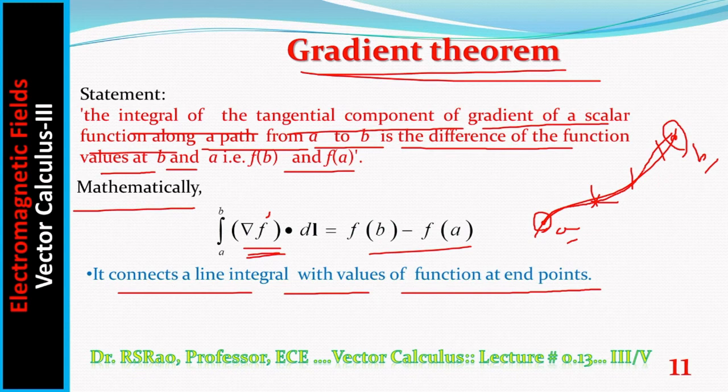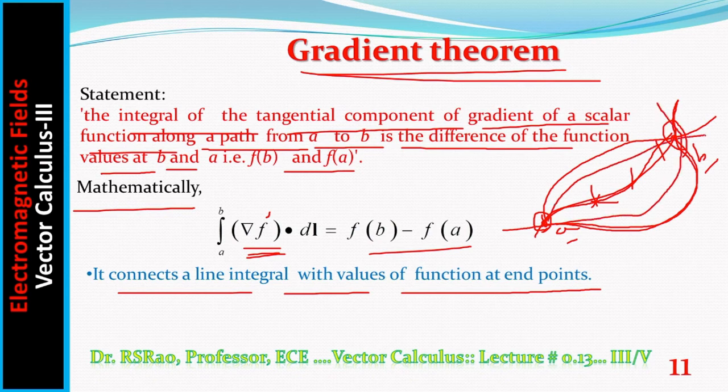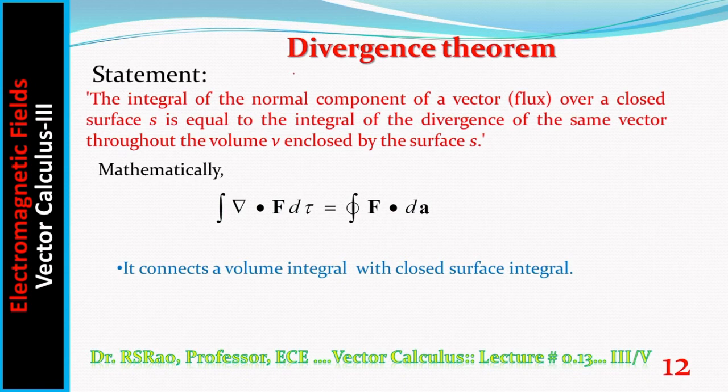Second thing is, suppose you have done the integration over this path, or over another path like this, or over yet another path. Whatever the path, as long as the endpoints remain the same, this integral results in one value. The value depends only on the endpoints, the limits of the integral. So the value is independent of the integration path. That is the aspect we have to understand from this particular theorem.